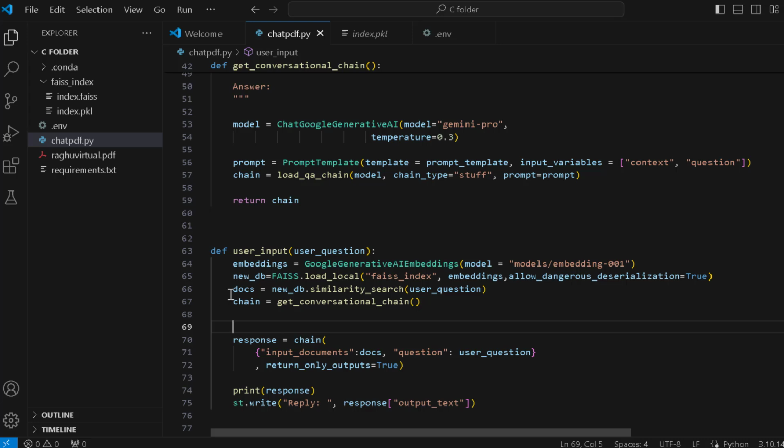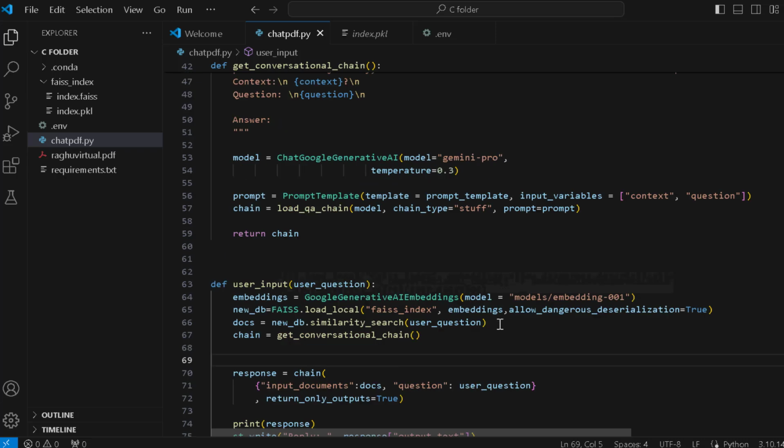I don't know whether I have spelled it right or not. Now it is stored into new_db. This is a doc, and this chain is nothing but get_conversational_chain, which is this one.